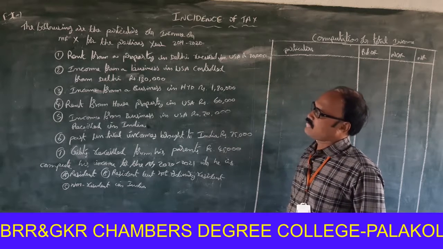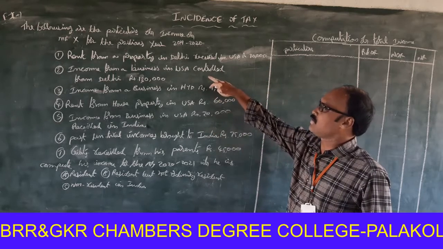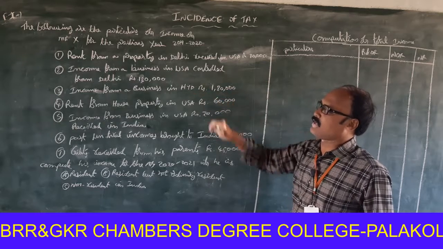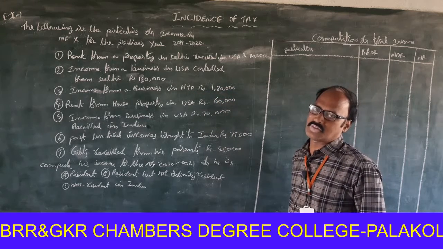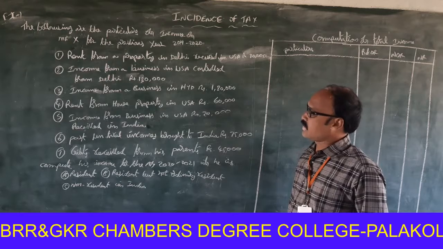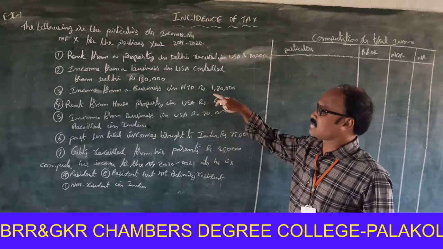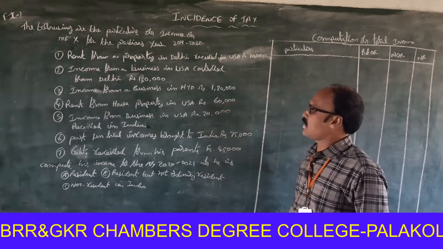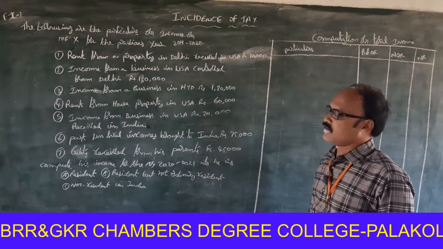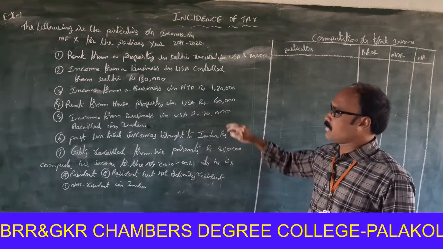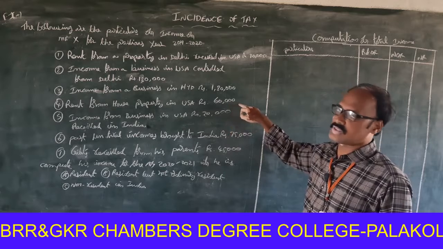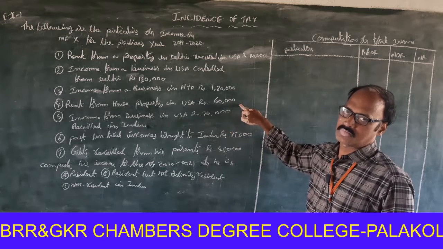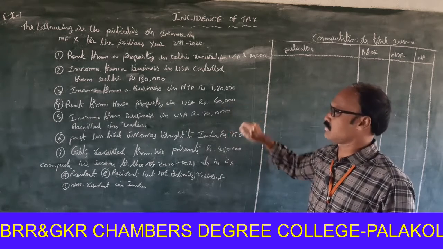Next one, income from a business in USA controlled from Delhi, rupees 1,20,000. And next one, income from a business in Hyderabad, rupees 1,80,000. Next one, income from house property in USA, rupees 60,000.